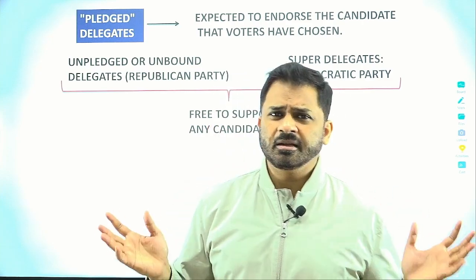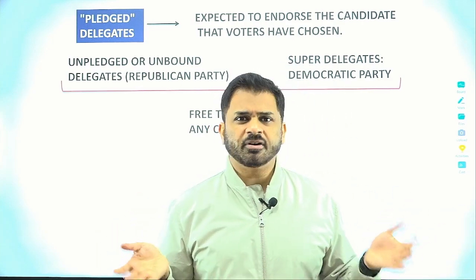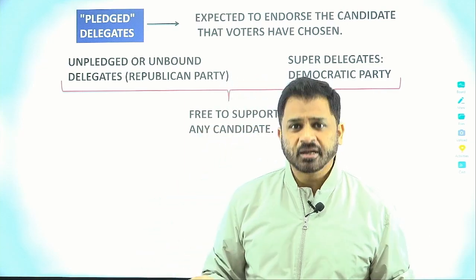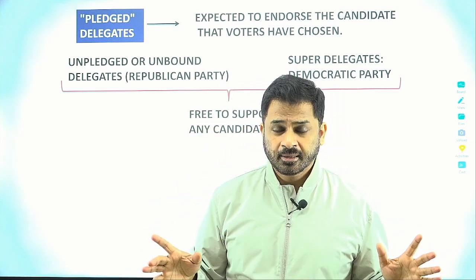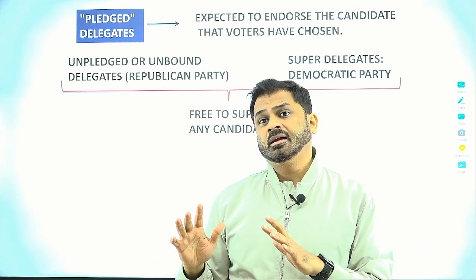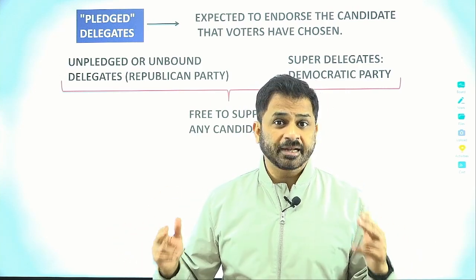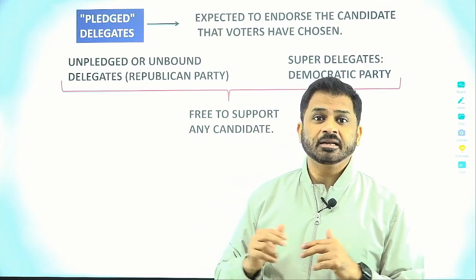Then it will be very clear that this person is going to be finalized in the national convention. Then the convention becomes non-contested, right? So it's very clear. But if it is not clear which candidate is going to be finalized, then it becomes a contested convention.